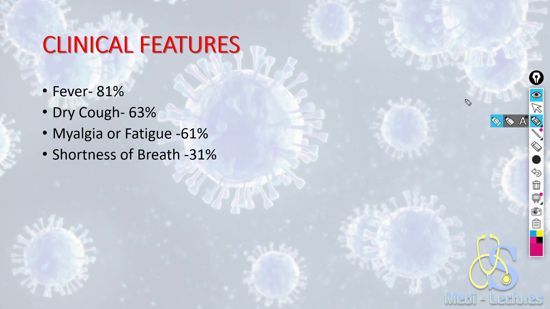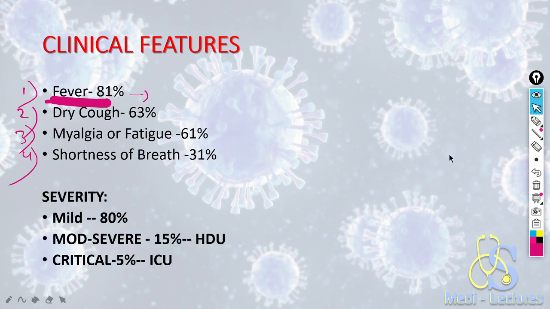Now coming on to the clinical features of the disease, the most common symptom is fever, followed by dry cough, myalgia, and shortness of breath. Fever is seen in 81% of cases. According to the severity, 80% of cases land into mild severity, 15% are moderate to severe.